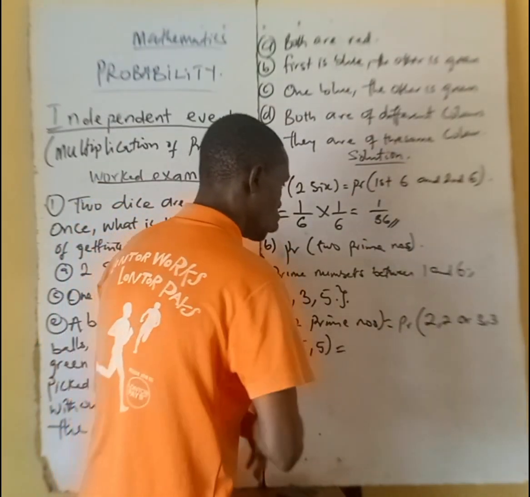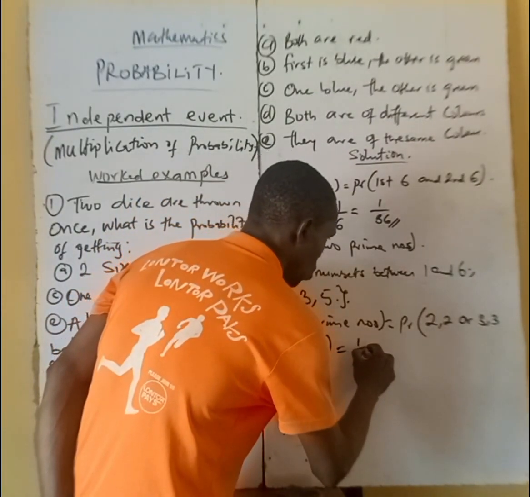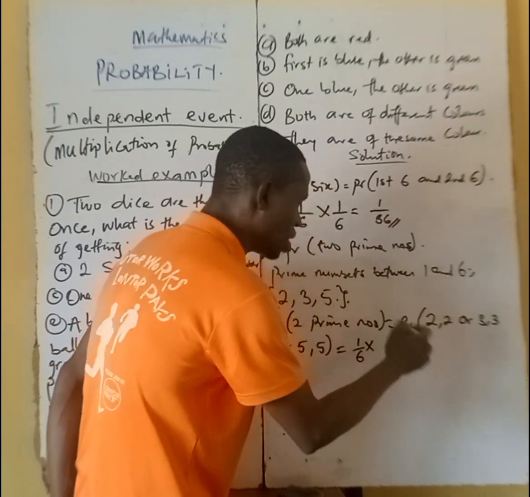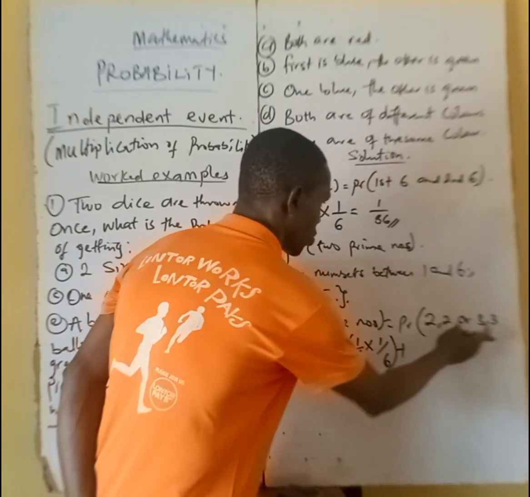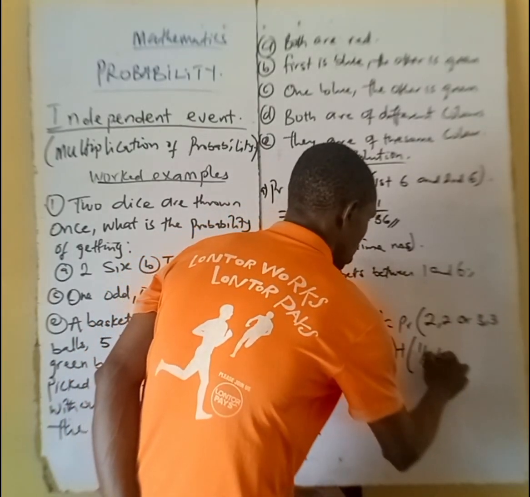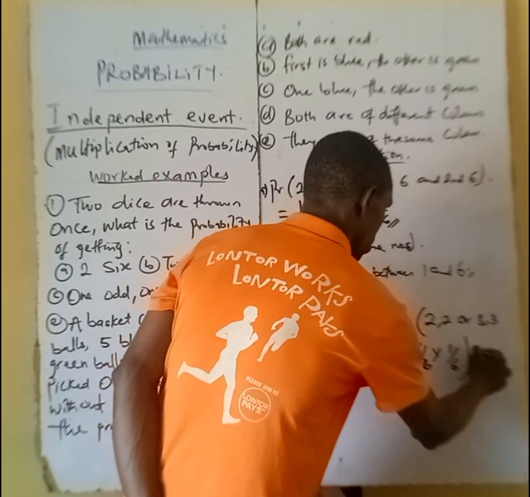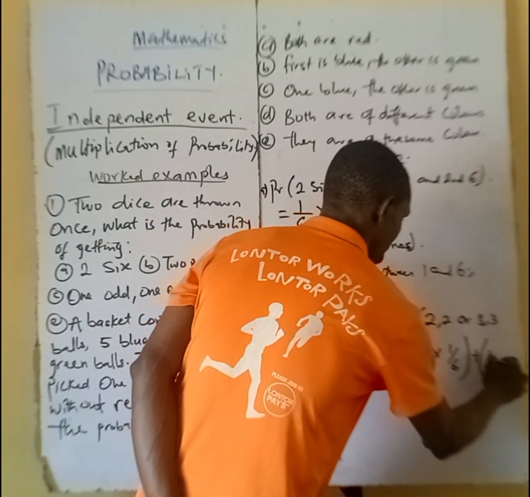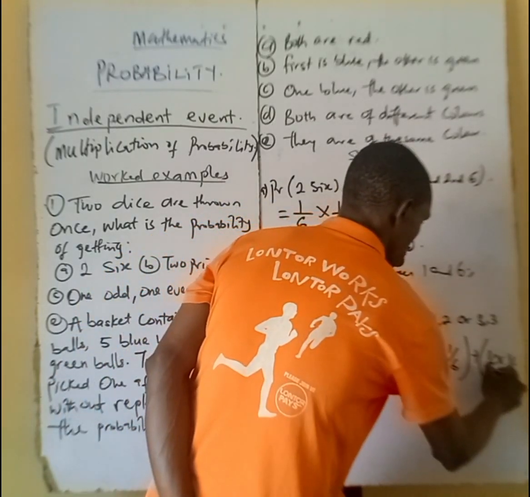So that will give us the probability of 2 in one die. Don't forget we said that will give us 1 over 6. The probability of 2 in one die is 1 over 6, and the second one is 1 over 6. Or means plus. The first one here is 3, which is 1 over 6, times the second one, which is 3, 1 over 6, then plus 5, which is 1 over 6, multiplied by the second one, which is 1 over 6.